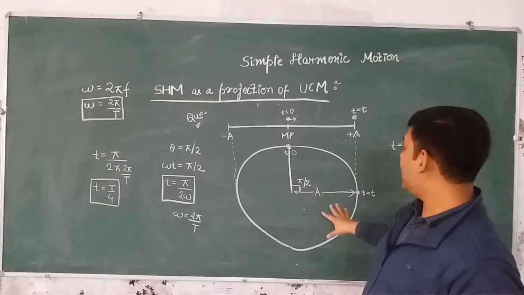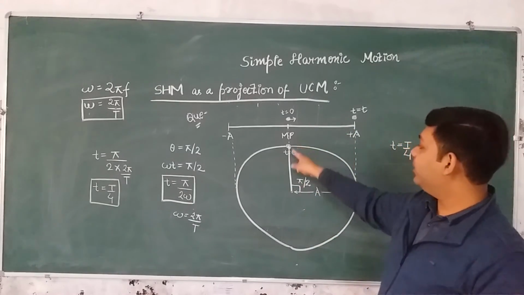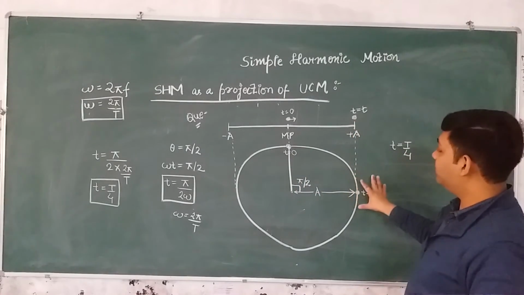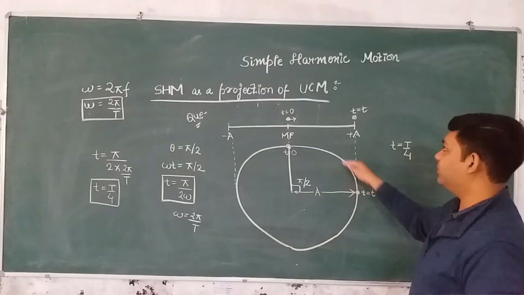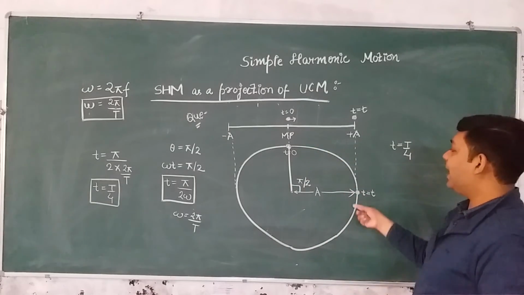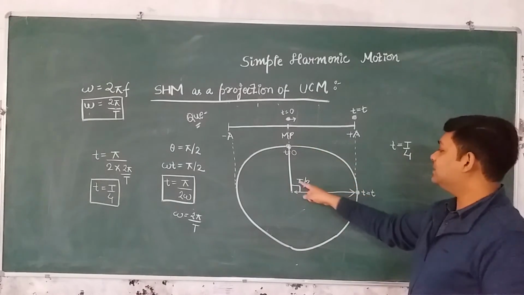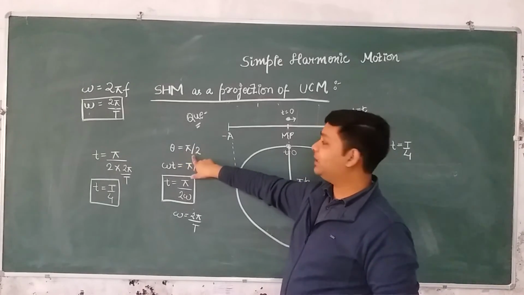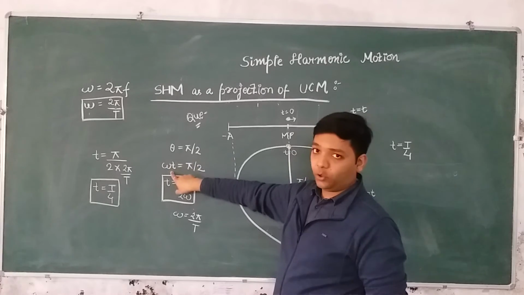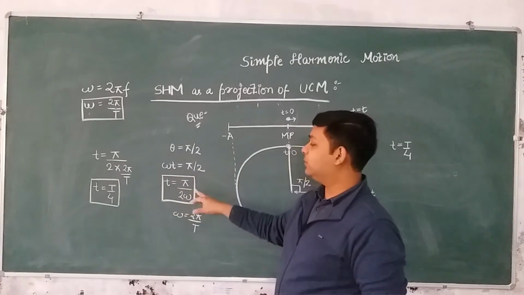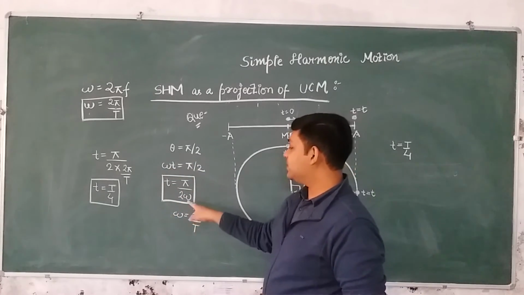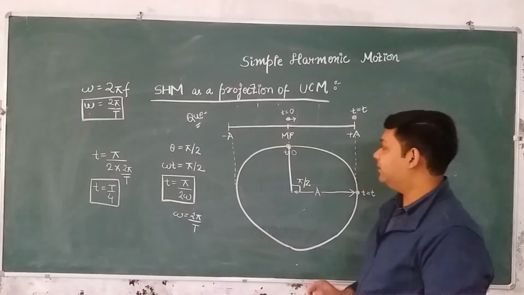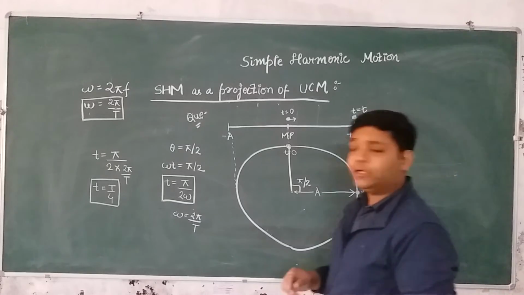So you can see how simple the question has become. You have just seen SHM as a projection of uniform circular motion, and you can see that the angle swept by the particle is pi by 2. So theta is equal to pi by 2, then theta is equal to omega t, we all know that. From here t is equal to pi by 2 omega, and if you substitute the value of omega as 2 pi by T, you get the value in terms of the time period, right? I hope this is clear to everyone.